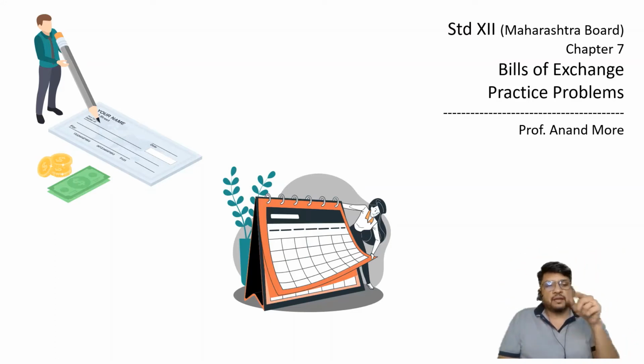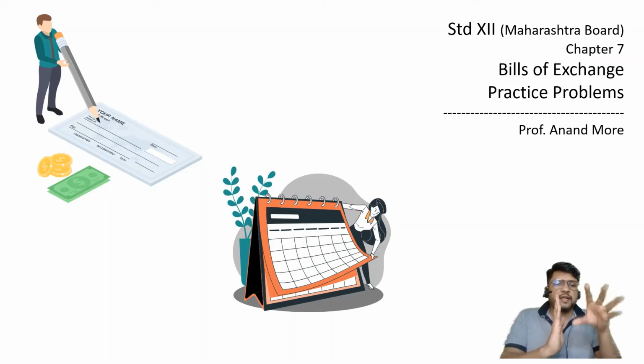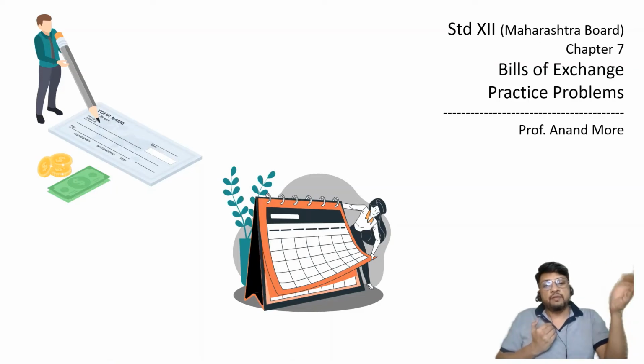So if the banker is going to tell the drawee that this is a bill of exchange, pay me, drawee is ready to pay, but the banker is telling, pay me 110 rupees. Drawee will say sorry, the amount written on the bill of exchange is 100 rupees, I am going to pay you 100 rupees. So now the banker is in a difficulty. Banker has already given 100 rupees and on the due date, drawee will not pay even a single rupee more than 100 rupees. So banker has lost money. That difficulty should not happen.